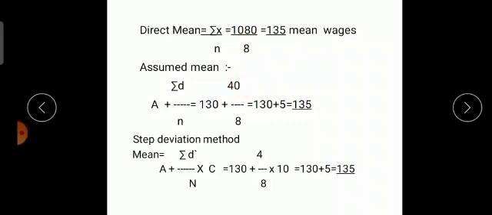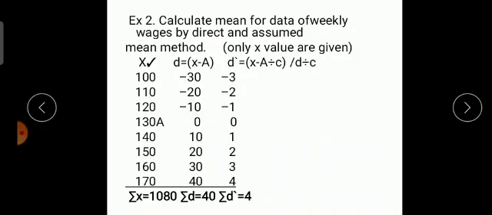Now for the assumed mean method, the formula we have written here is A plus summation D upon n. Let us see how we have done it. For that you need to calculate D. So what is the formula to calculate D? X minus A. X are these individual observations. Now here see, 130 we have taken as the assumed mean. You can take any value as assumed mean, but it is always better to take a central, middlemost value. It will be easy for calculation purposes.